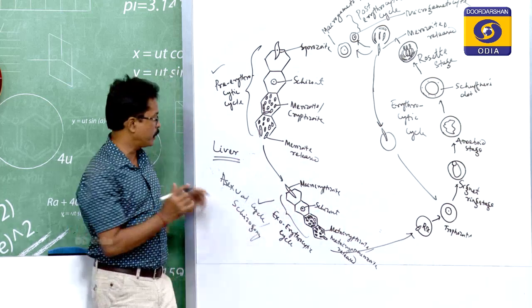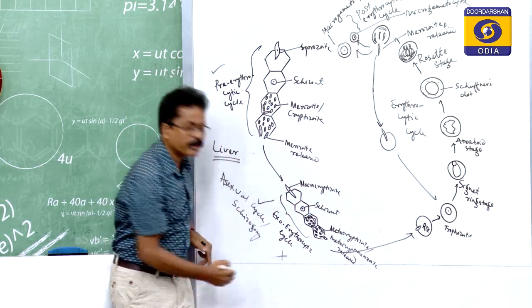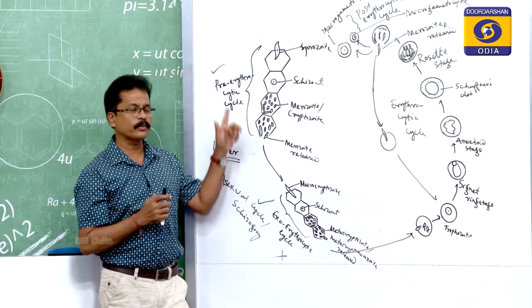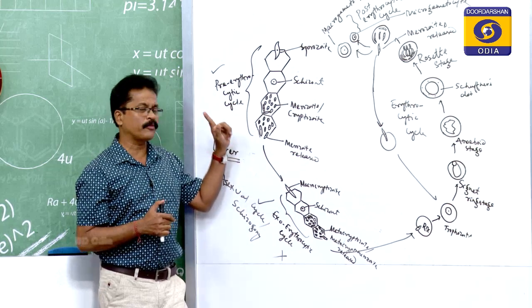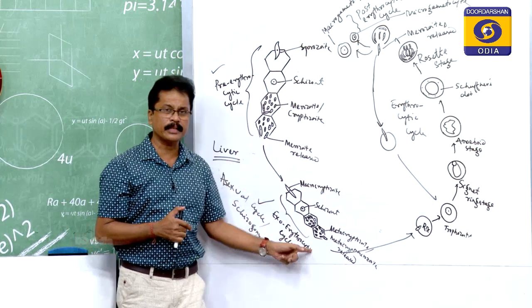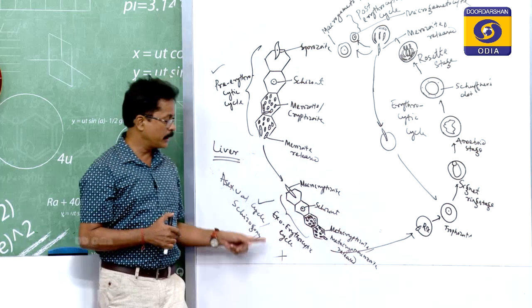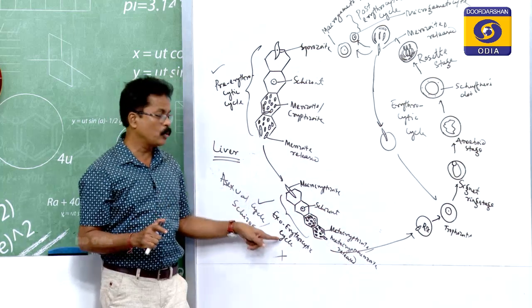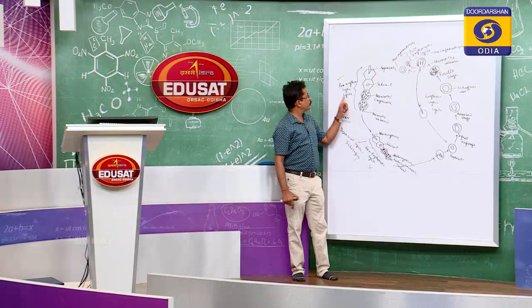Please remember that in the case of Plasmodium falciparum, this cycle is not there. Whatever I have told you applies to Plasmodium ovale, Plasmodium malariae and Plasmodium vivax. The exoerythrocytic cycle is there in those, but in Plasmodium falciparum there is no exoerythrocytic cycle. Then another question is there.